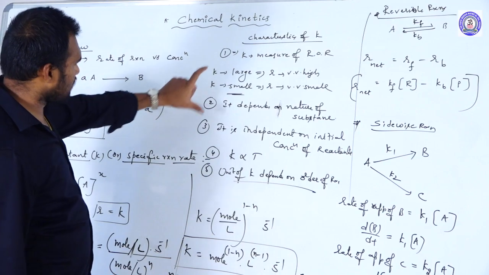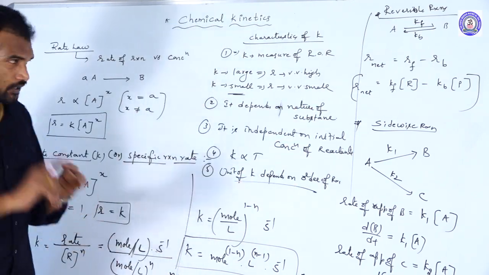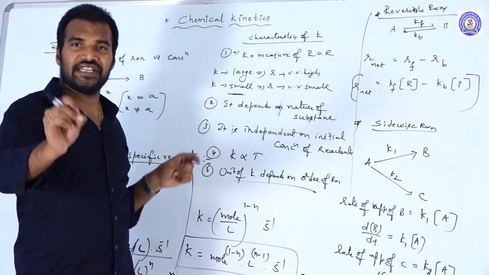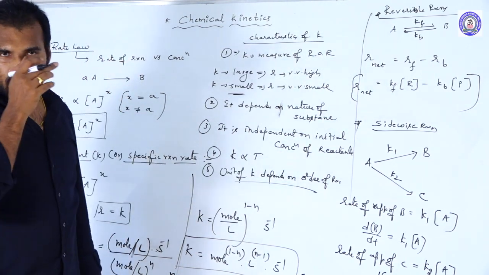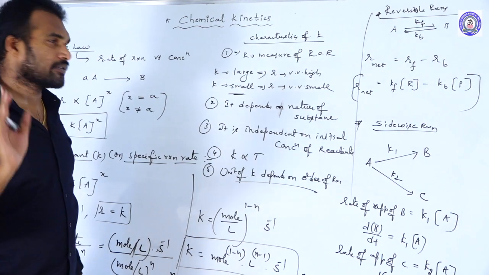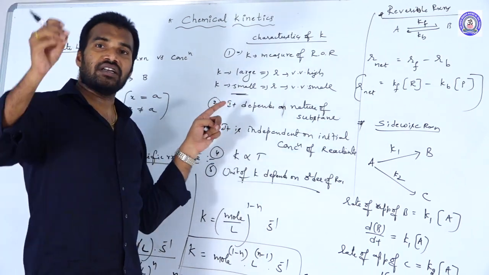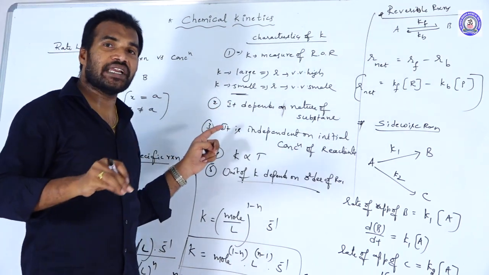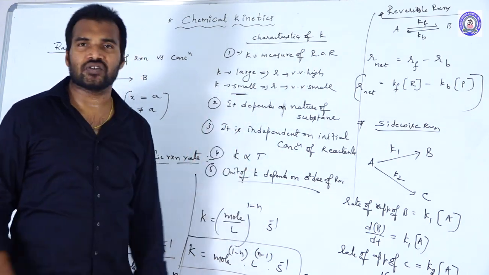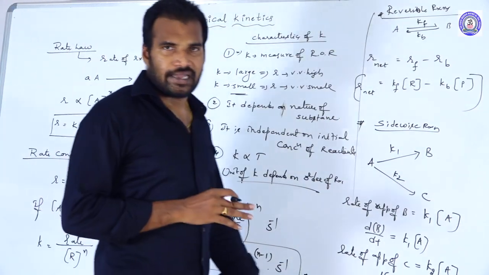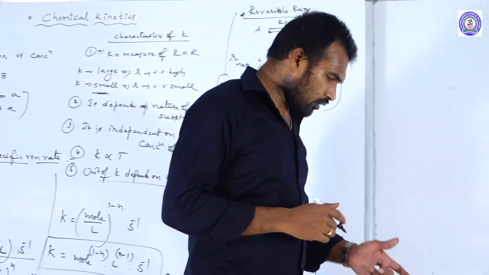So these are the 5 characteristics of rate constant. The first one is, it indicates the rate of the reaction. If the K value is bigger, rate of the reaction is higher. If the K value is smaller, rate of the reaction is smaller. Next, it depends upon nature of the substances, and it is independent of the initial concentrations, directly proportional to the temperature, and the units of K depend upon the order of the reaction. These are the characteristics of the rate constant.